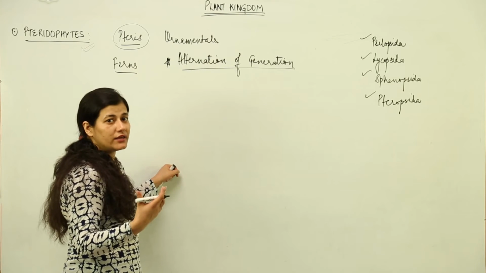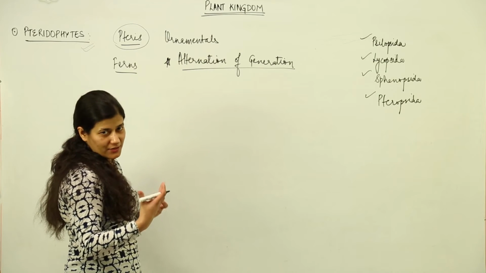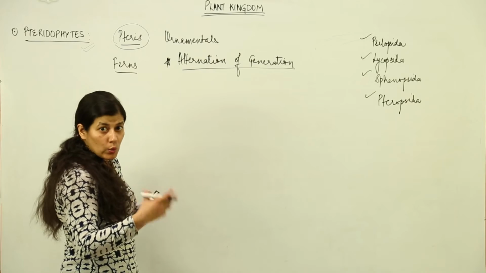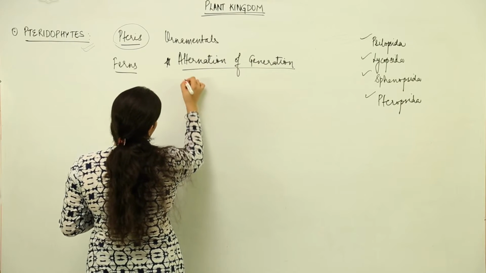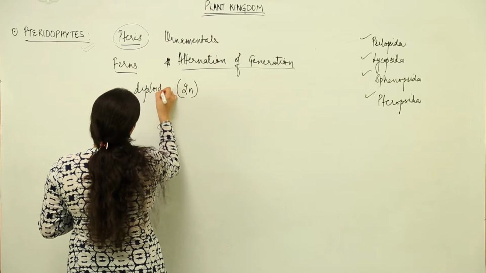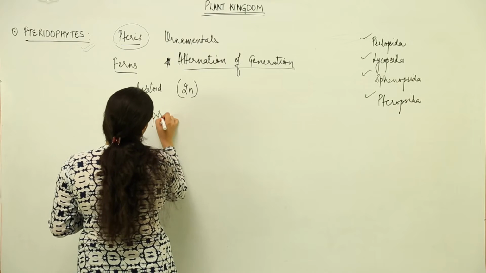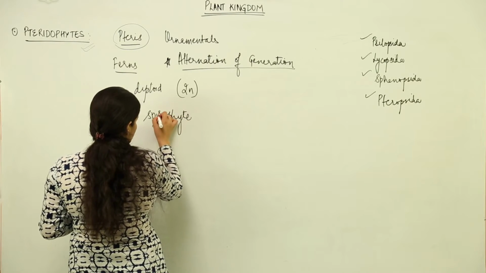Keeping in mind, we had the bryophytes as haploid plants. That means the dominant plant body was haploid. Over here, the dominant plant body would be diploid. That means the main plant body is a sporophyte.